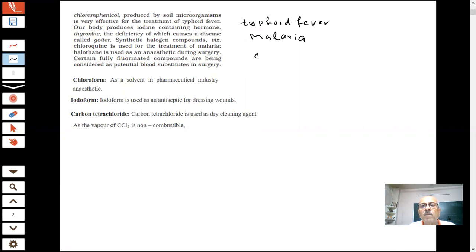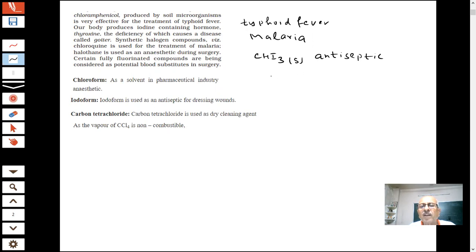Iodoform, which is CHI3, student, is a yellow colored solid. It is used as an antiseptic, students, for cut wounds, etc. There you are applying this iodoform, an antiseptic yellow colored solid.